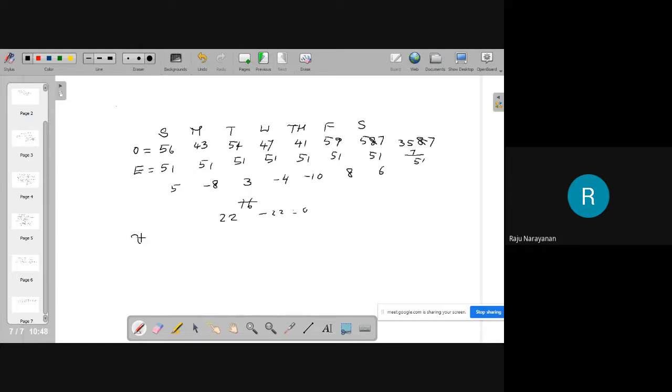Therefore, to avoid that, you take the chi-square value. 5 square by 51 plus 8 square by 51 plus etc., 6 square by 51. This follows chi-square with 6 degrees of freedom. Okay? And then you refer to the chi-square table. And you don't worry about all these calculations. R will do all these things.